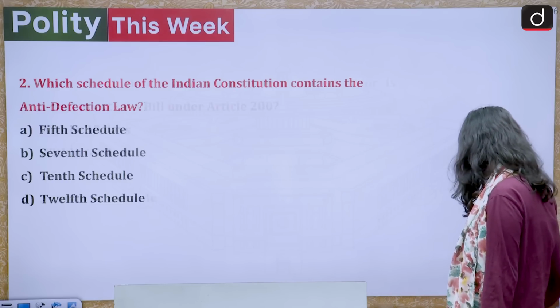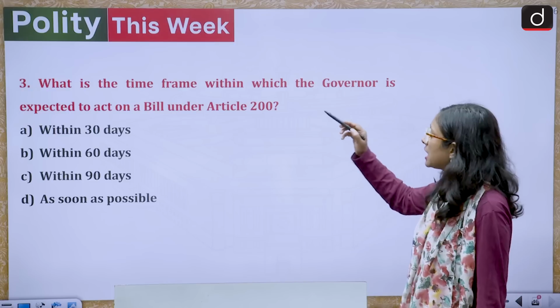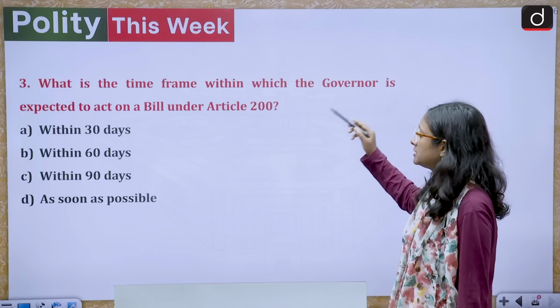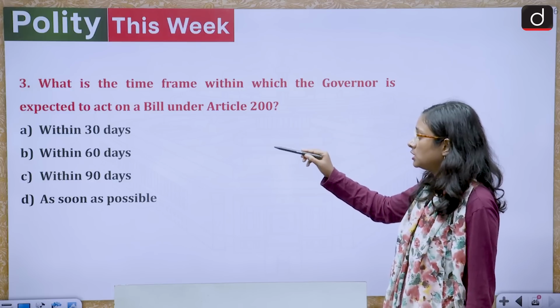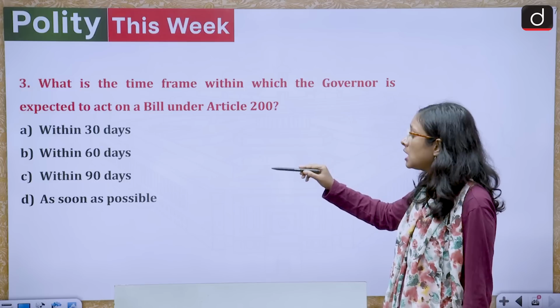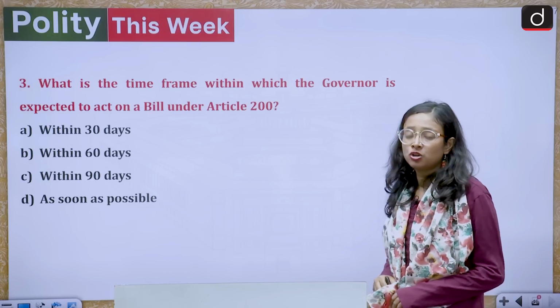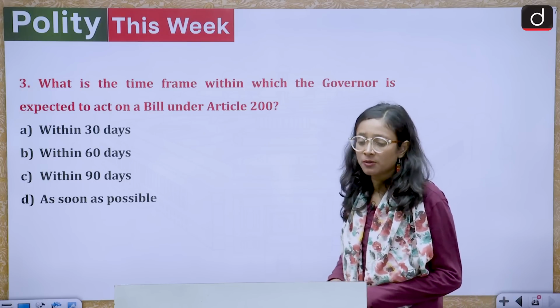Now we'll have a last question. What is the time frame within which the governor is expected to act on a bill under Article 200? Within 30 days, within 60 days, within 90 days, as soon as possible. So you have to also answer this question in the comment section.